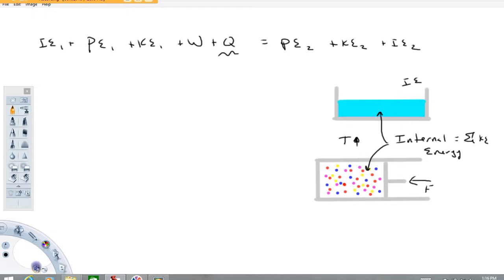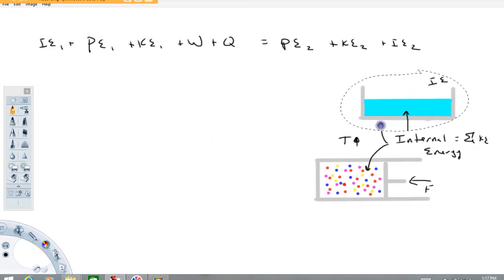Now, in thermodynamic problems, like the ones I'm talking about on the right, generally the potential energy of the system, maybe with respect to some datum, or the bulk kinetic energy of the system, meaning the speed at which this entire system is moving, is generally not important.